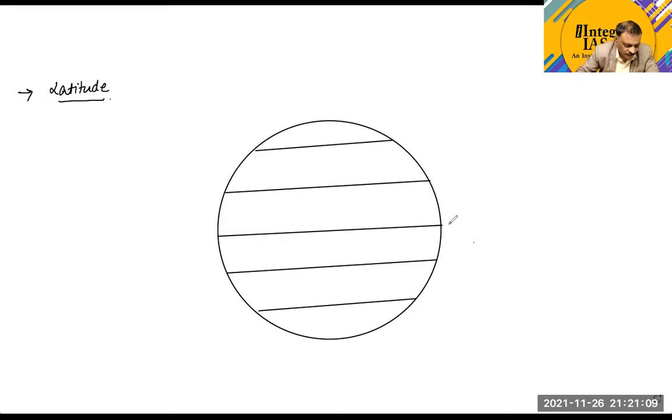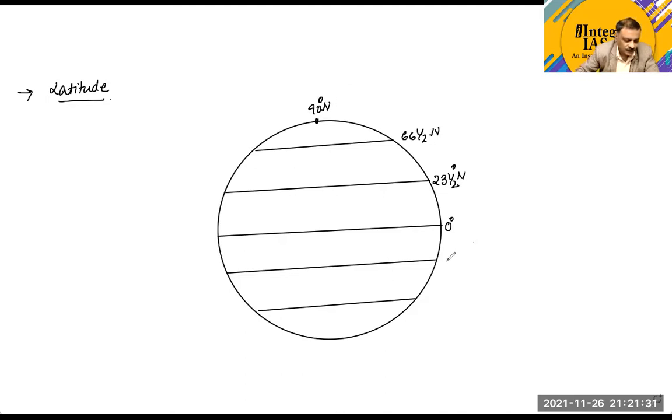Now, you can take this latitude to be 0 degree. This is our reference latitude that we call 23.5 degree north, and another reference latitude that we take to be 66.5 north, and here we take it to be 90 degree north. Any doubt, guys?